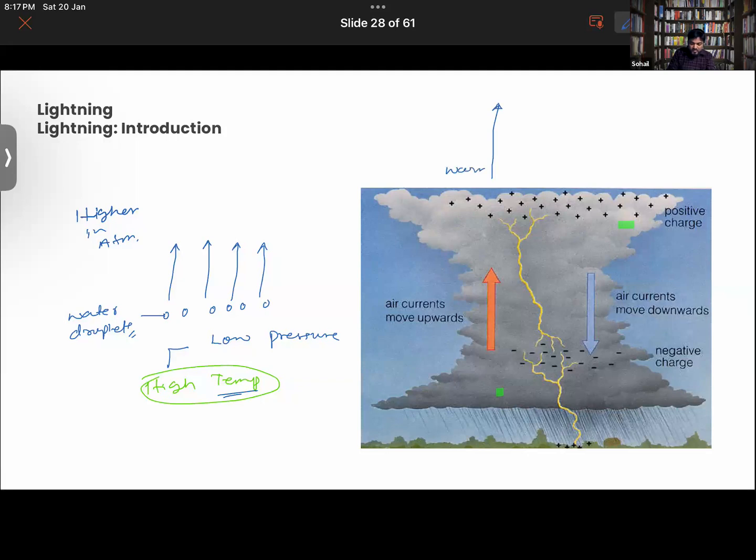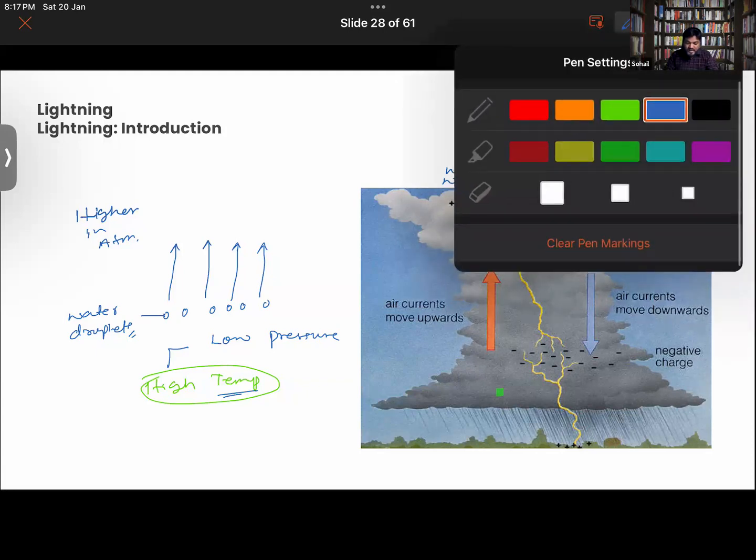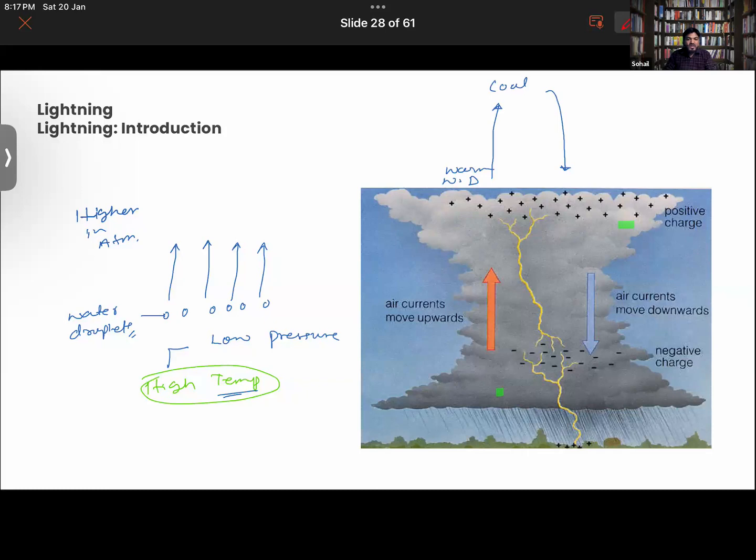These were warm water droplets, and here in the higher heights of the atmosphere they start to cool down. So due to cooling, their density will be more, they will become heavier, so they will descend back to the surface of the earth, they are falling. So due to this, the charges are developing, opposite charges are developing. Okay now, right?